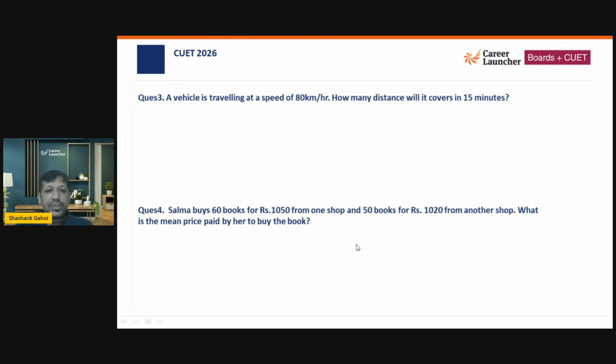Now these kinds of questions are extremely easy. A vehicle is traveling at a speed of 80. What is the distance it will cover in 15 minutes? Now 15 minutes is how many hours? 1 by 4 hours. So speed is 80, time is 1 by 4. So what is the distance we are talking about? That is going to be 20 kilometers. And it is a fairly easy and direct question that anyone can ask in the exam. It is simply distance is equal to speed into time. And that's what they ask.